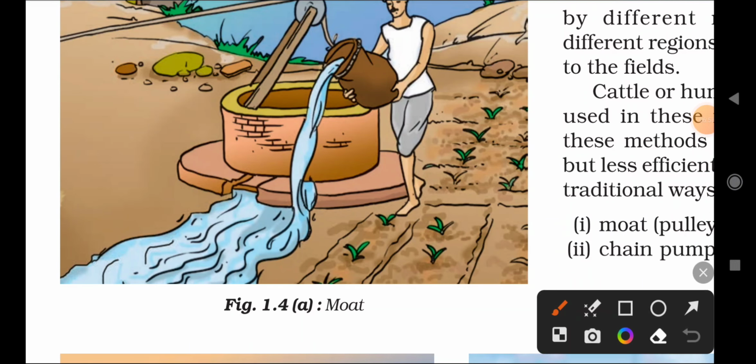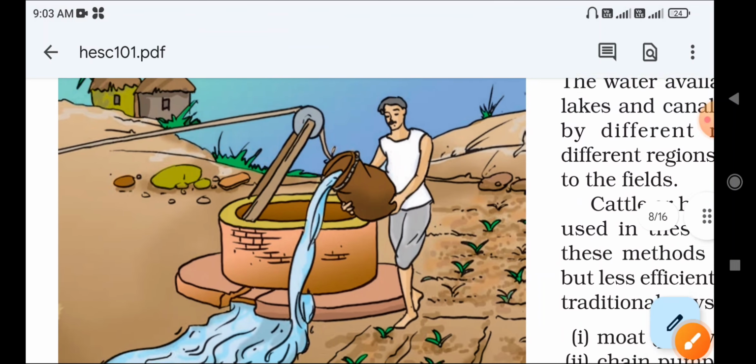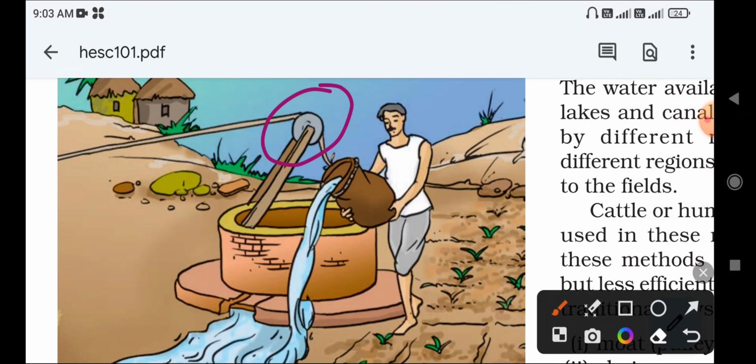These are some traditional methods of irrigation. For example, the moat is one type of traditional method. Simply, a person or laborer lifts the water from the well using a rope, and the can is filled up. This can is made of steel, a steel bucket, or some mud.